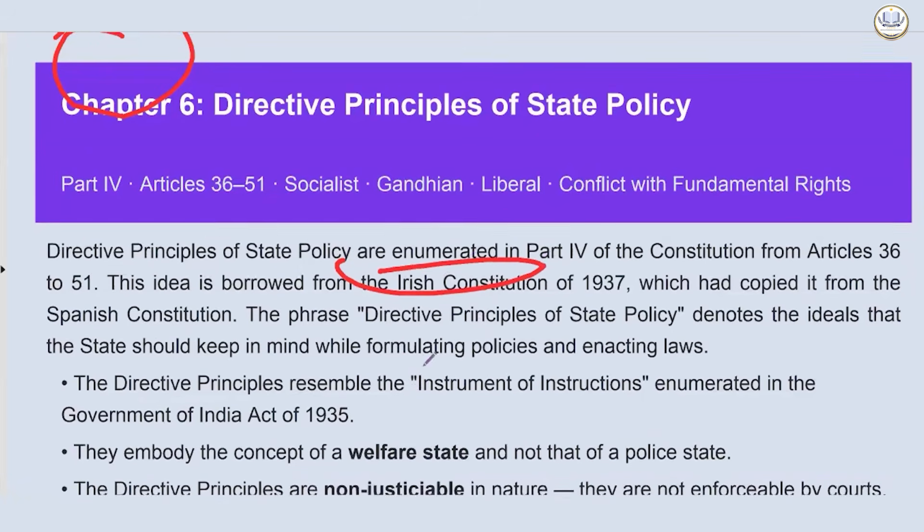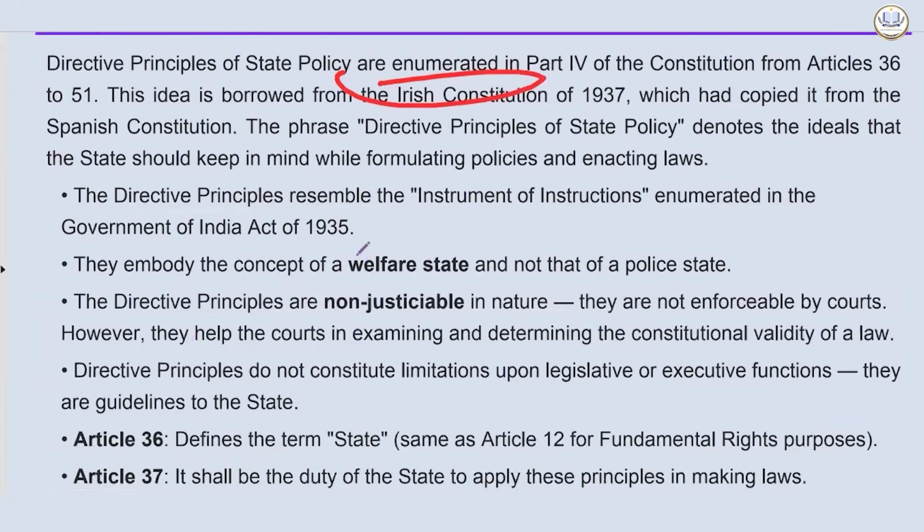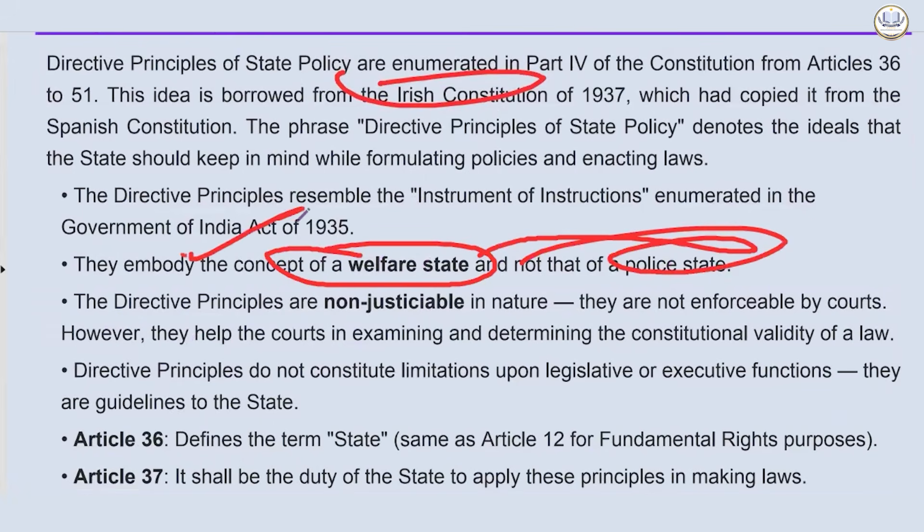And this idea is borrowed from the Irish Constitution of 1937. It embodies the concept of a welfare state and not that of a police state. Okay, a welfare state, not a police state. A police state would only talk about law and violation and so on. The directive principles are non-justiciable in nature because of the reason I told you. They can help the court in examining and determining the constitutional validity of a law, but are not enforceable like the fundamental rights.